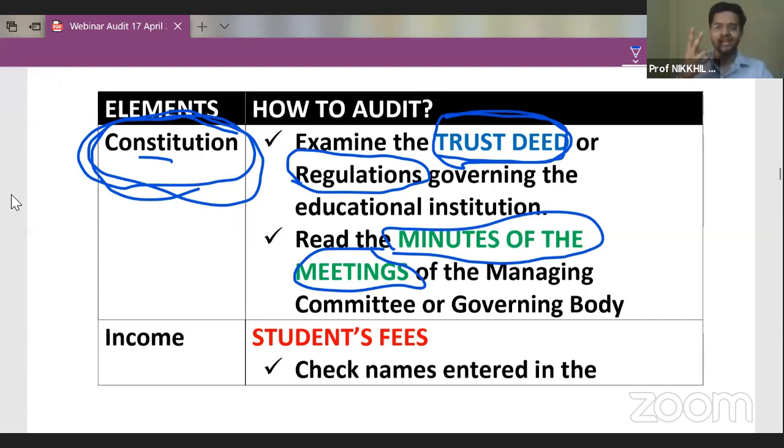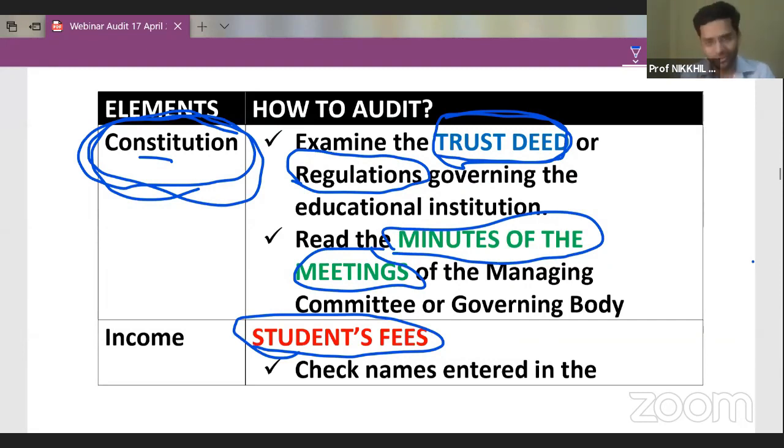So let's see. First of all, you tell me, before even starting the incomes, what kind of income can you expect from an educational institute? Of course, I've given you the first one, so don't repeat the first one. Don't repeat student fees. Tell me some other income which an educational institute can earn apart from student fees.